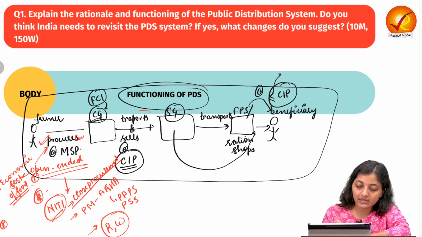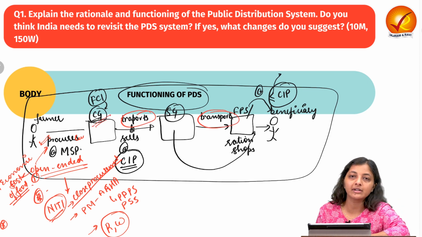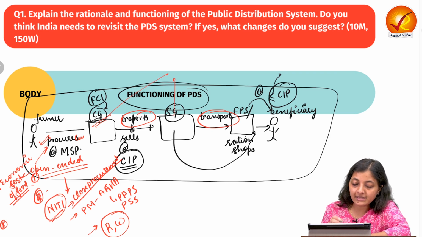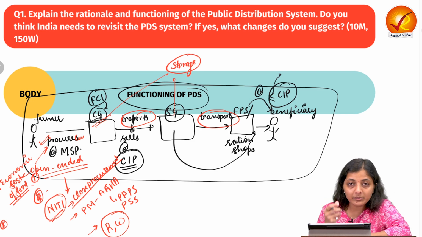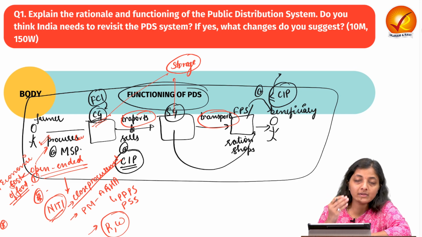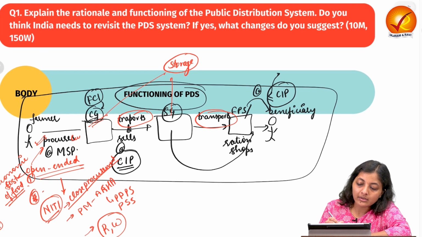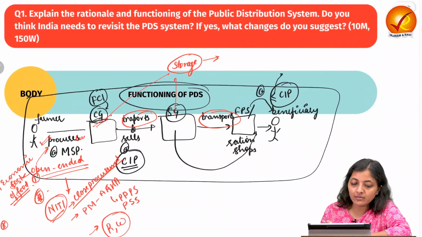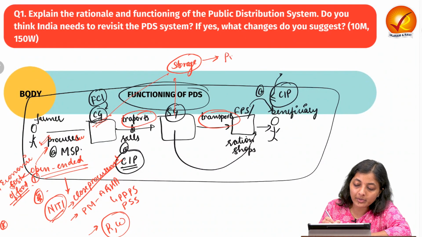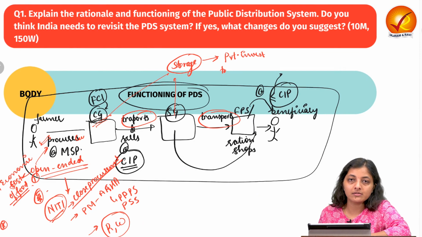Now next come the transportation issues and the storage issues with the central government. So the central government and state governments have storage issues. They do not have that much capacity or the warehouses to store this. That is why you have seen in the news that wheat and rice are getting rotten. So for storage, what can be the solution? The solution can be that we should promote private investment to build warehouses and increase storage capacity.